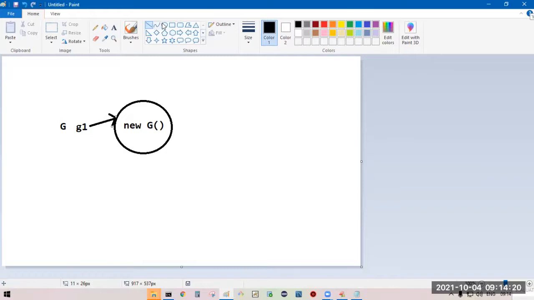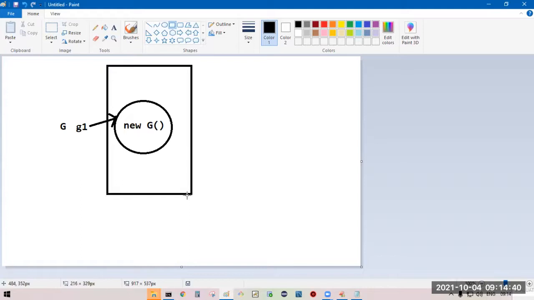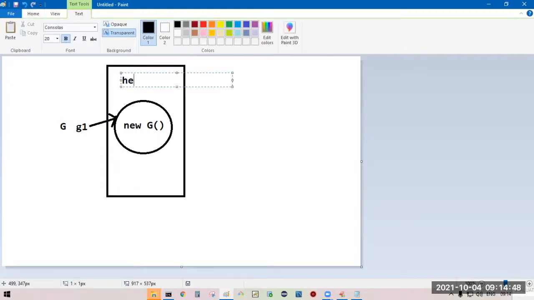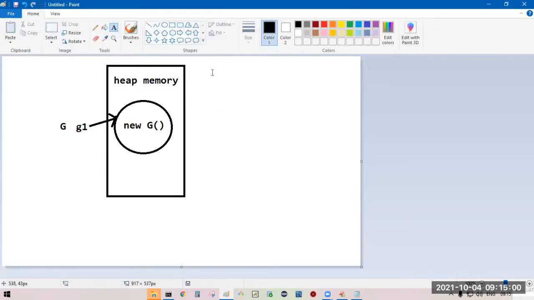Now, this object will be created in which memory? This object will be created in the heap memory. Objects will be created in the heap memory.